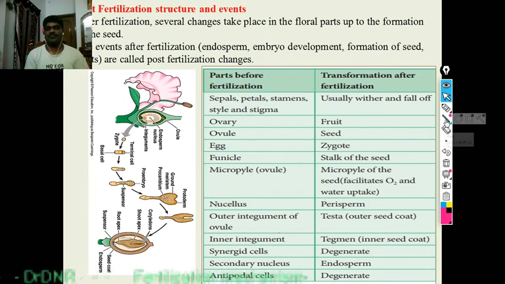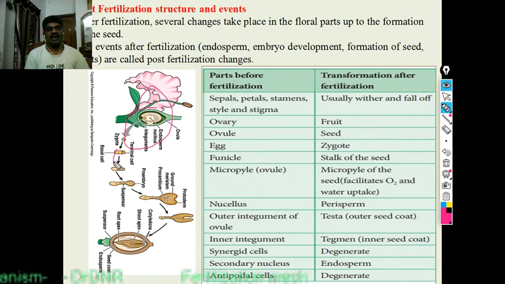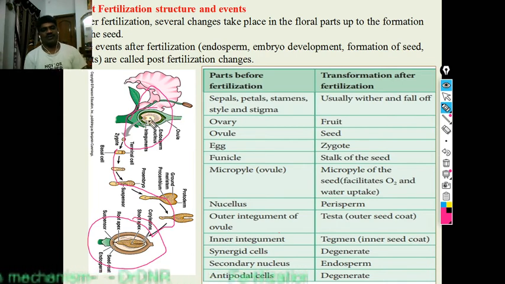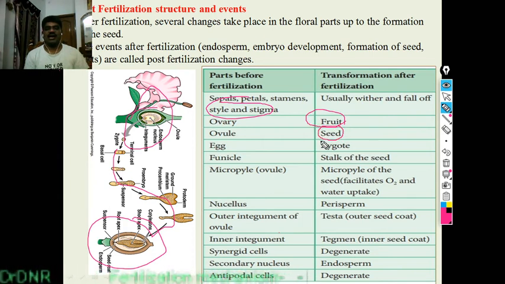Here you can see the fertilized embryo that is maturing and it forms the seed and fruit. How is the fruit developing from the flower? What are the main changes happening after fertilization? Floral parts, sepals, petals, stamens, style, stigma, all degrade and wither after fertilization. Ovary will become the fruit. Ovule will become the seed. Egg becomes the zygote. And funicle becomes the stalk of the seed.